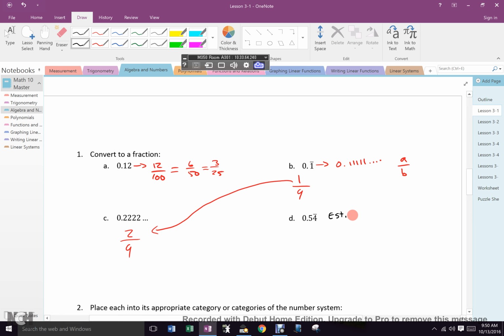Who would like to offer a guess? Anybody? Don't be wusses. John Wong. Pardon me? 14 over 19? 49 over what? 90. Anybody want to check?